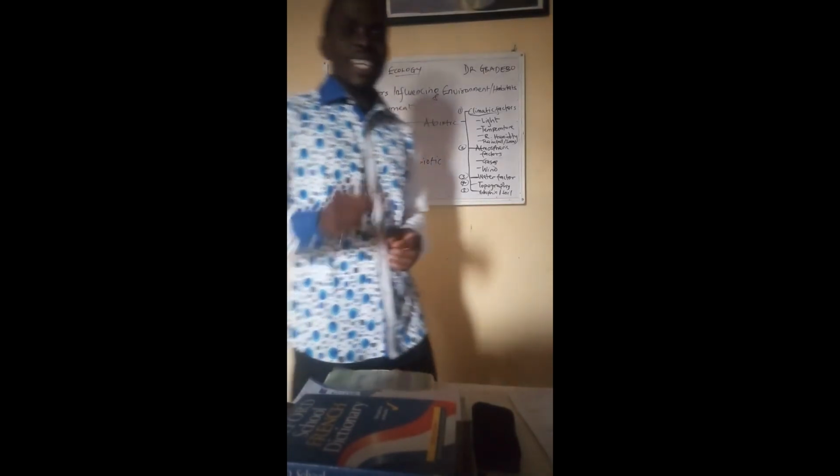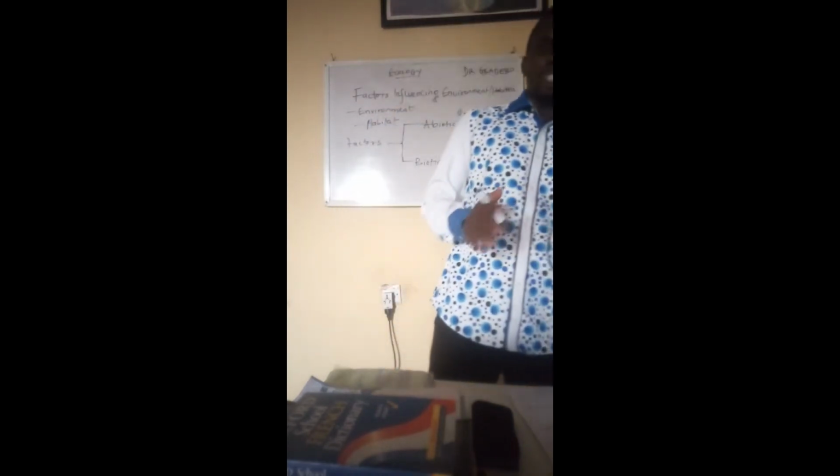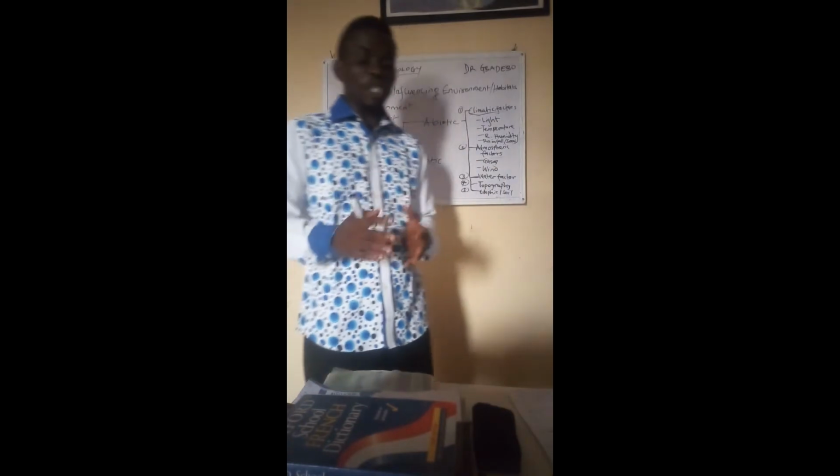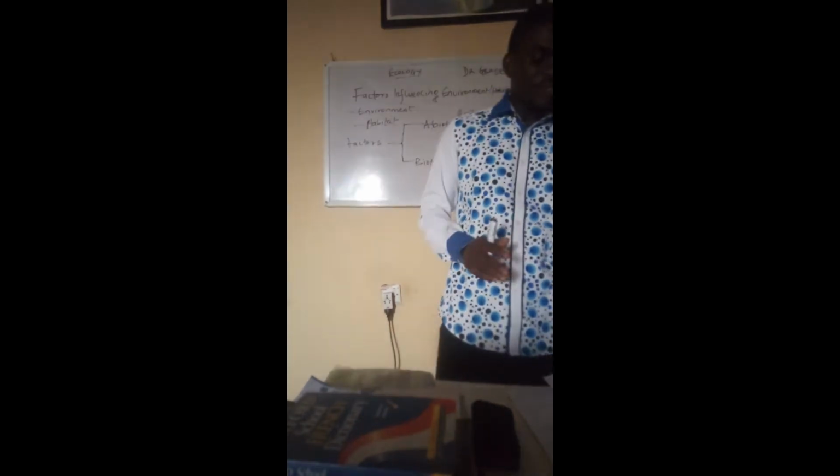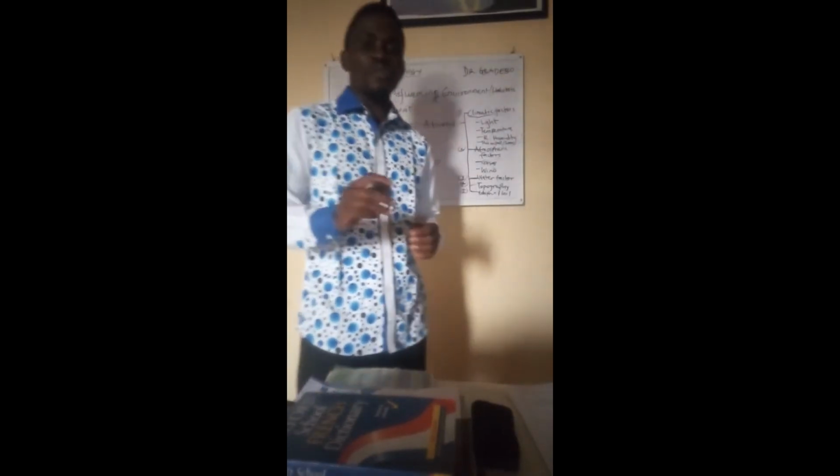Now, there are some important characteristics or features of light that are needed for the survival of organisms in the environment. What are these important features of light?